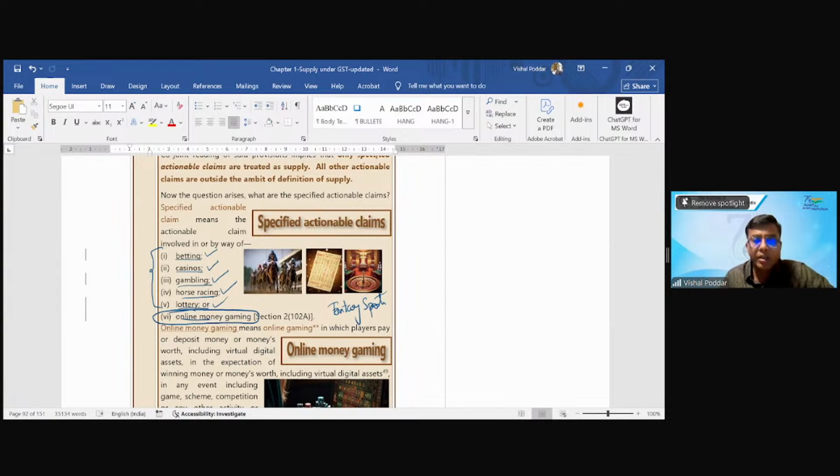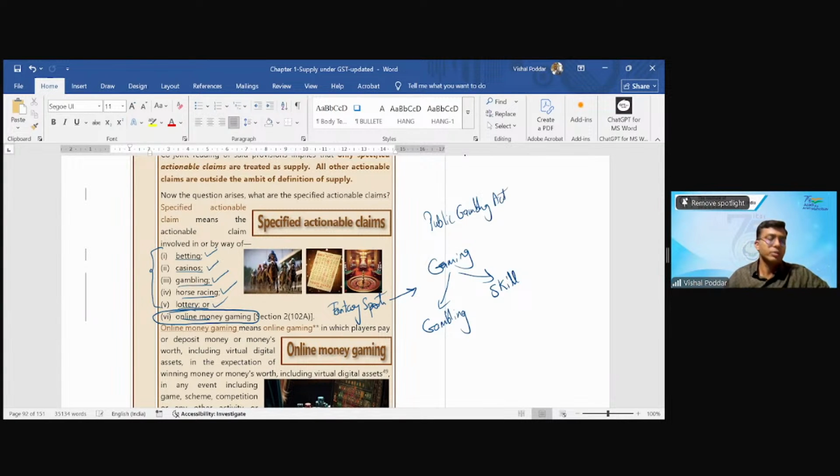Now, again, a very interesting dispute is going on relating to this gaming sector. I'll just highlight what the issue is. Will not go into detail because it is not part of the syllabus. See, whether gaming is gambling or whether it is a skill, this is the dispute. Now, actually, the dispute is not of GST. It is the dispute under the Public Gambling Act.